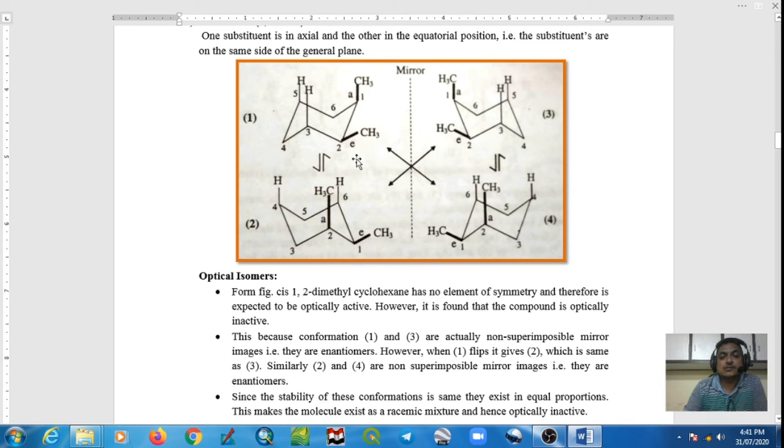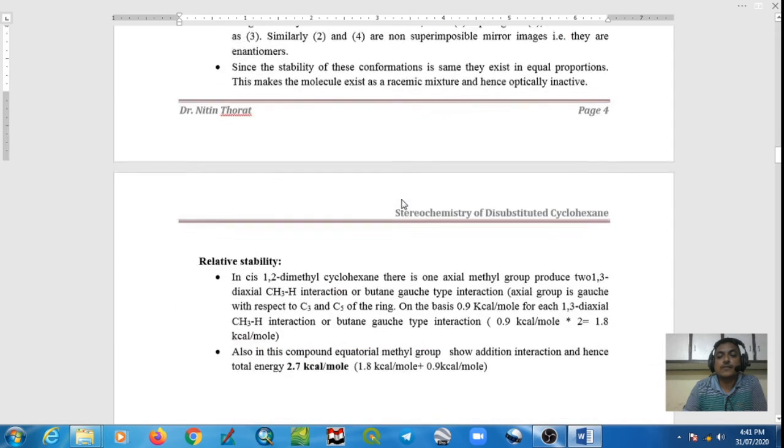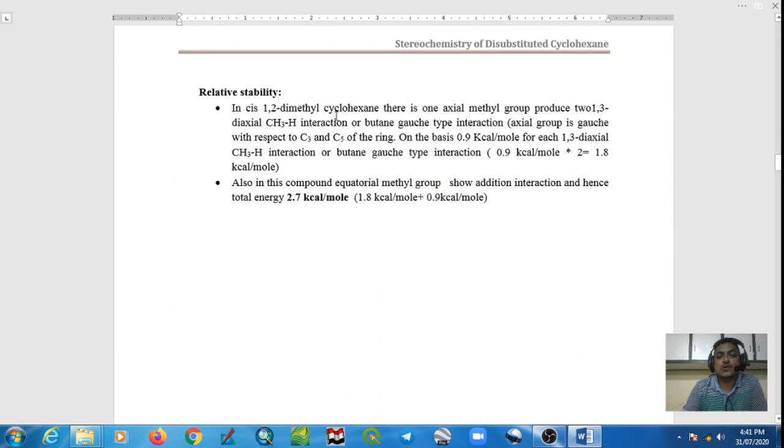In addition to this, the methyl group shows one more interaction having energy 0.9 kilocalorie per mole, and that's why the energy of the total molecule is 2.7 kilocalorie per mole: 1.8 plus 0.9 is equal to 2.7 kilocalorie per mole.